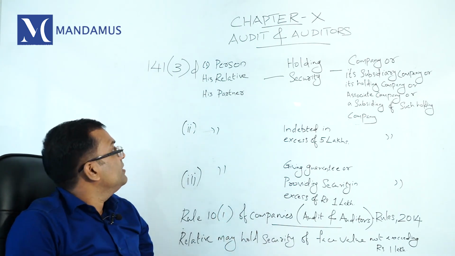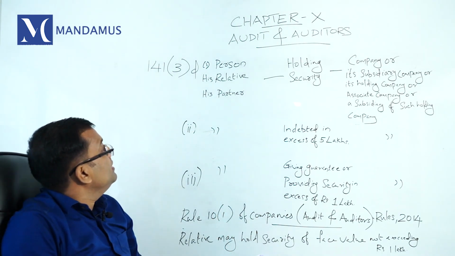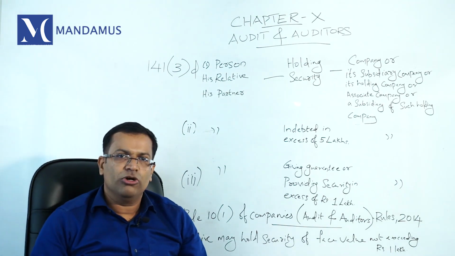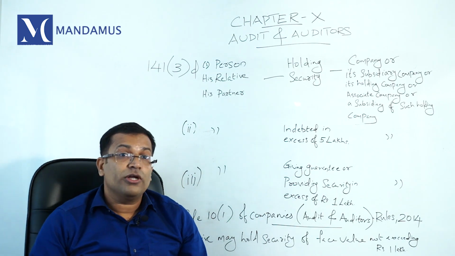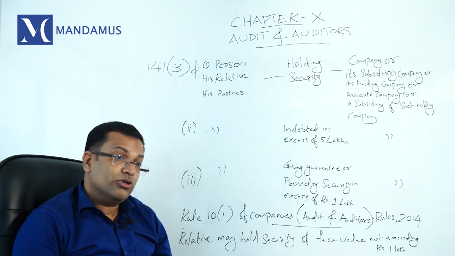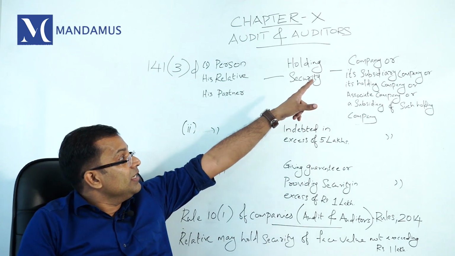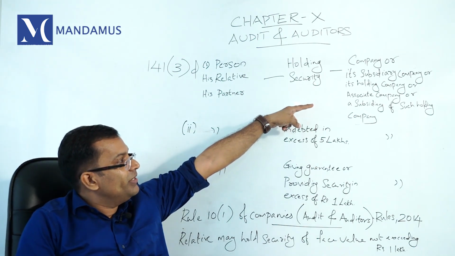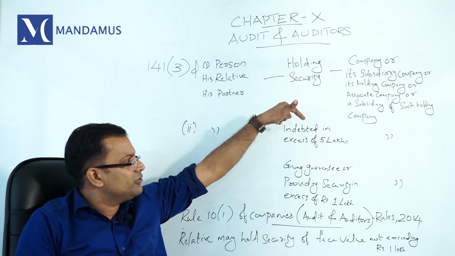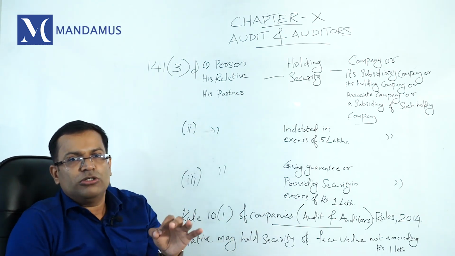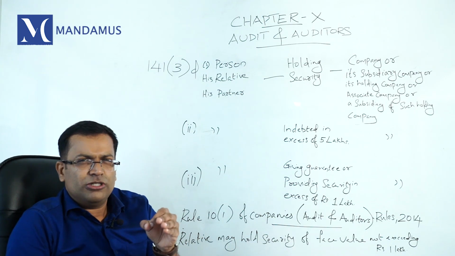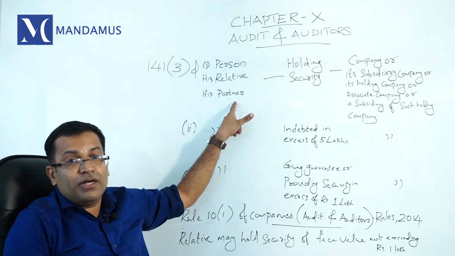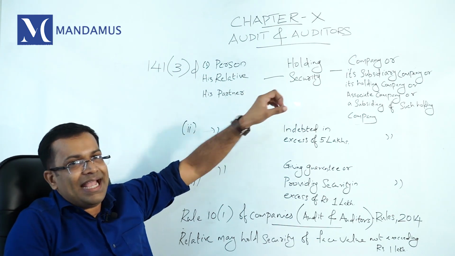Clause D of 141 subsection 3. See, clause D says if you want to become a statutory auditor of a company, you cannot hold any security in the company. Not only in that company, in the proposed company you cannot hold security, in the subsidiary company, in the holding company, in the associate company and subsidiary of such holding company. That means if you want to be appointed as a statutory auditor of a company, you, your relative or your partner shall not hold any security.